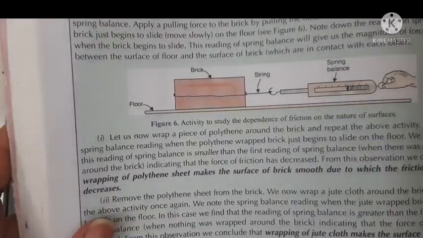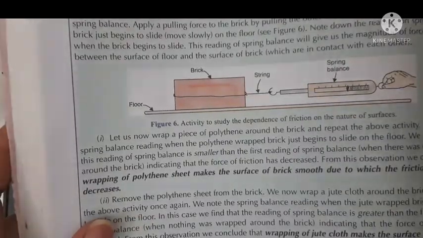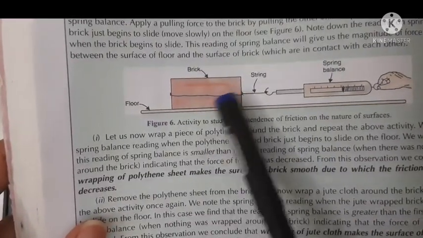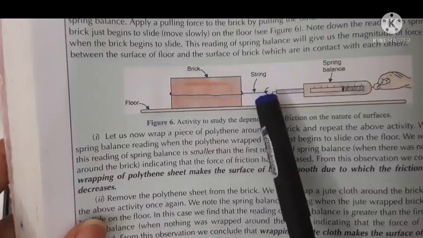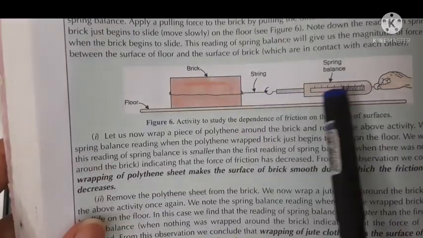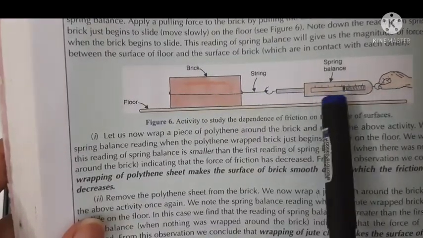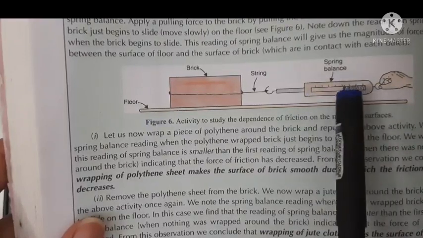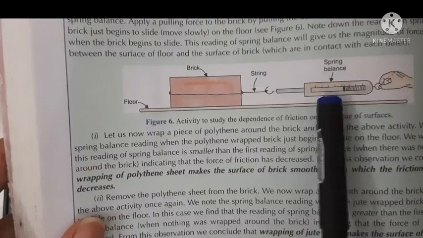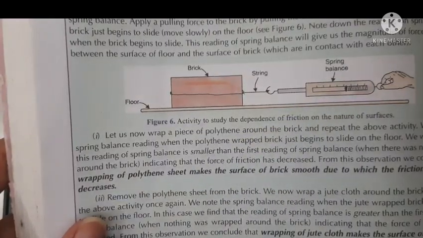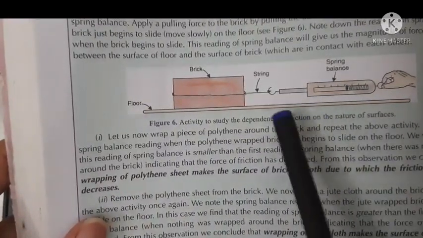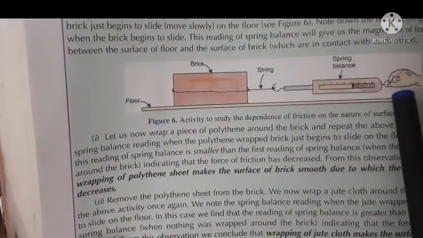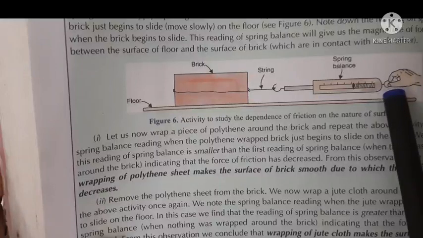Just tie a string around the brick like this and attach it to the spring balance. This is the scale which has the readings, and there is a pointer which shows the reading, the weight. Now attach this string to the spring balance and pull the brick through the spring balance.